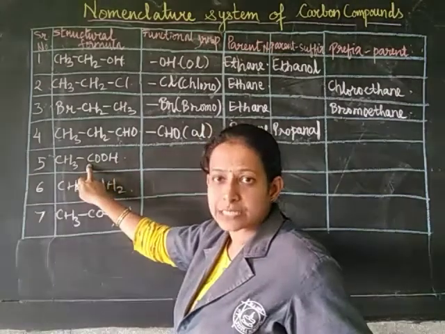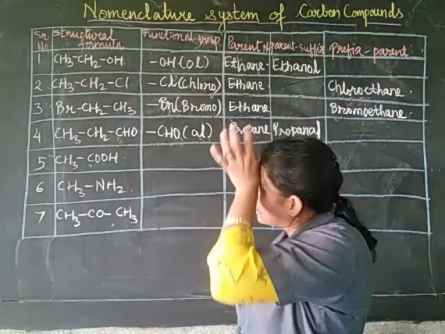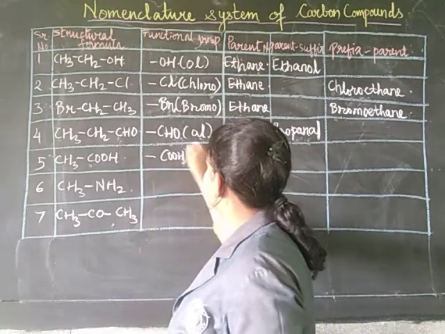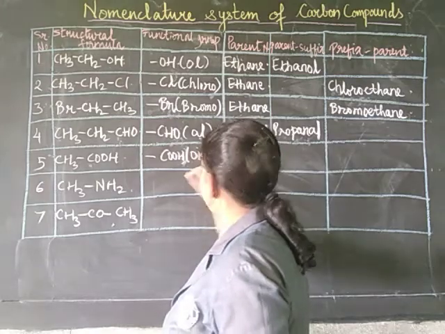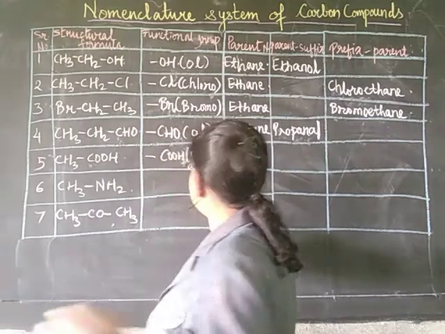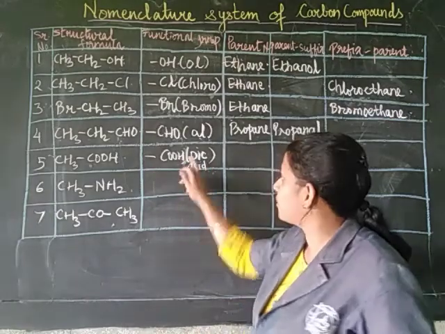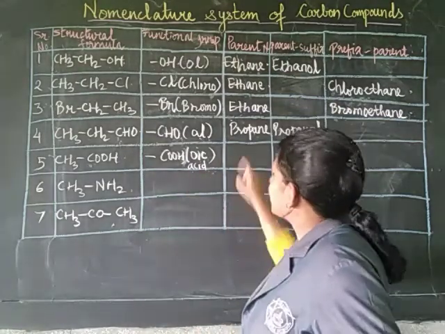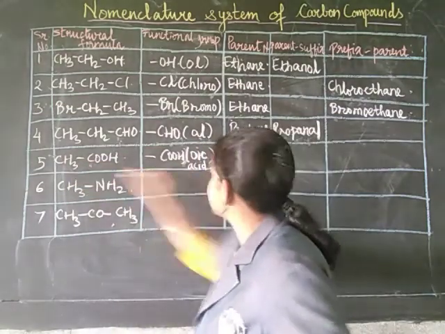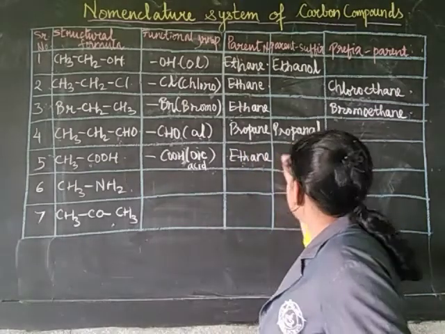Here you see it's a carboxylic acid, and as I mentioned to you, you have to count these 2 carbons also. Now, the condensed structural formula is COOH. Here we have to replace the E with OIC acid. Since it is a carboxylic acid, that is why we have to mention acid. Not only oic, but acid also you have to write. So first write down the parent name. There are 2 carbons, therefore ethane, and the IUPAC name will be ethanoic acid.